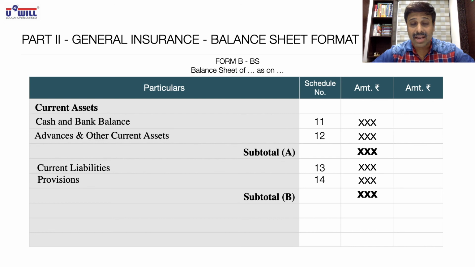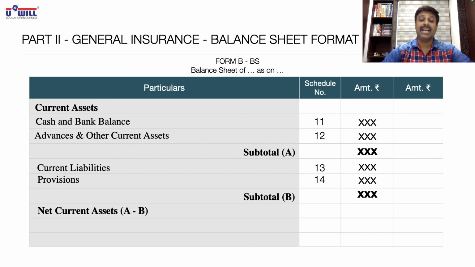What does this subtotal A represent? Current assets total. What does this subtotal B represent? Current liabilities and provisions total. The difference, A minus B, net current assets, will come in outer column. That's why I told you columns will be very important. So net current assets, subtotal A minus current liabilities subtotal B, will come in the outer column. And in your balance sheet you can see we have already written in the outer column investments, loans, fixed assets, and this net current assets.